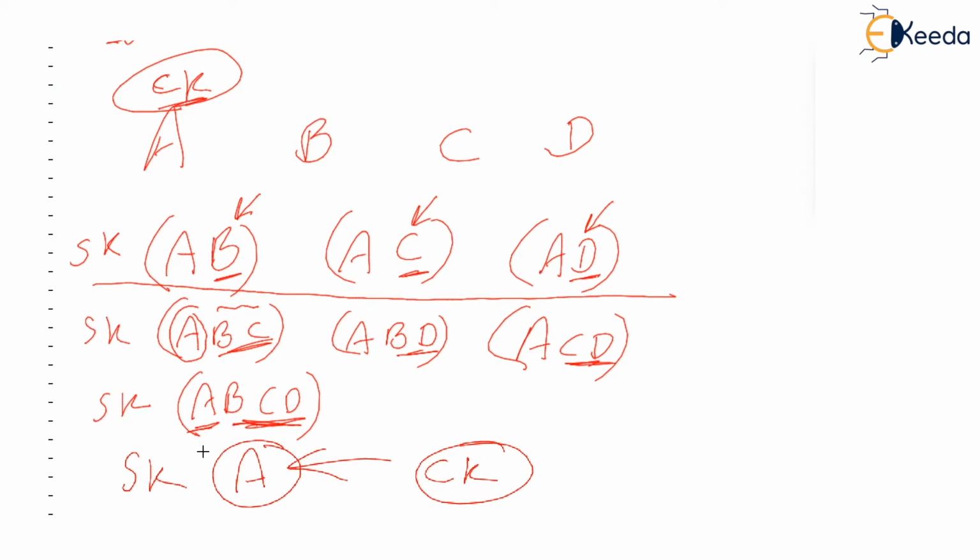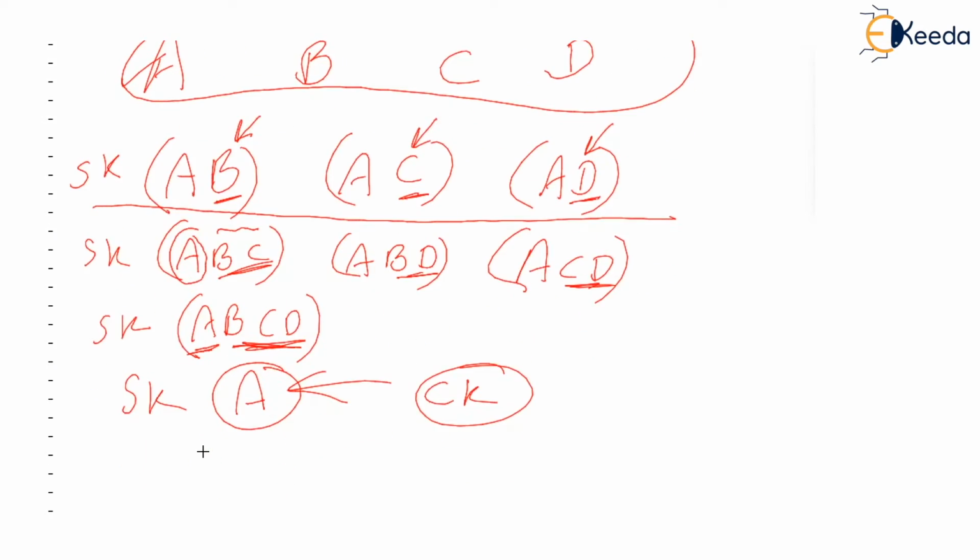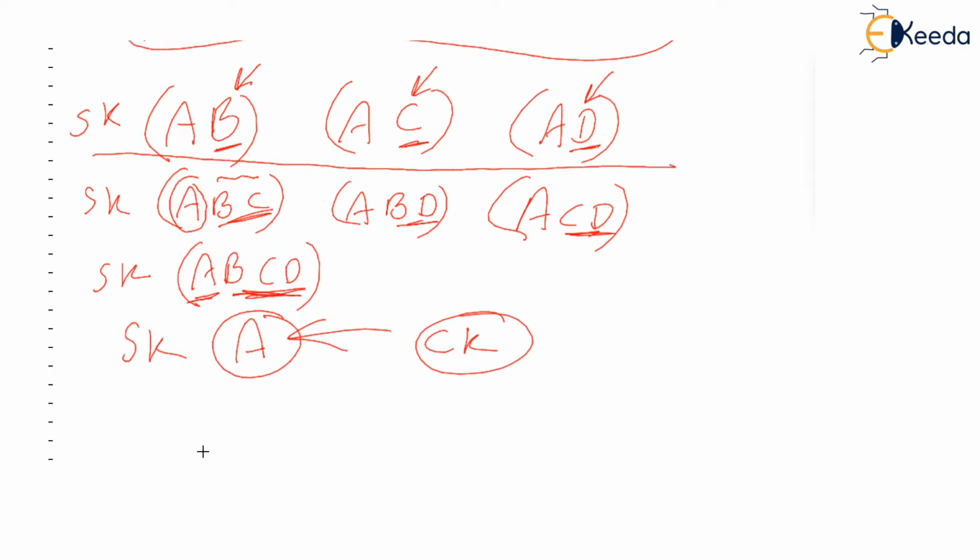So what do you understand if you are asked a GATE question that how many super keys are possible in a table having four attributes A, B, C, D? How many super keys are possible if A is the candidate key? It's very easy to see that A is the candidate key. I'll write it again over here. A is the candidate key and remaining attributes are B, C, D.